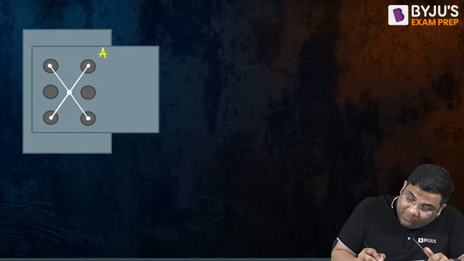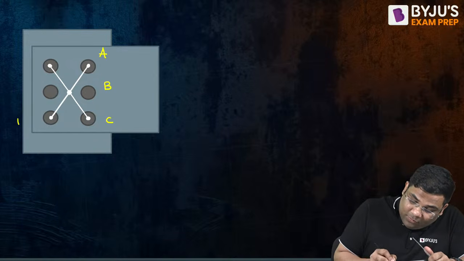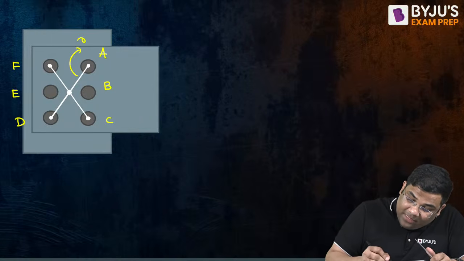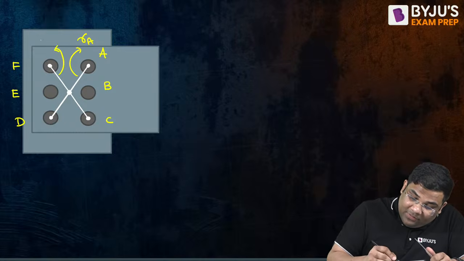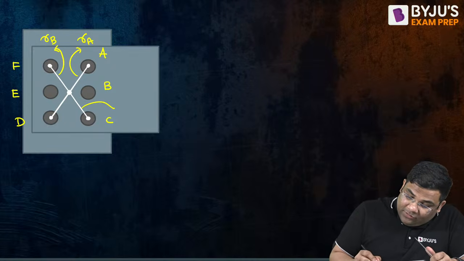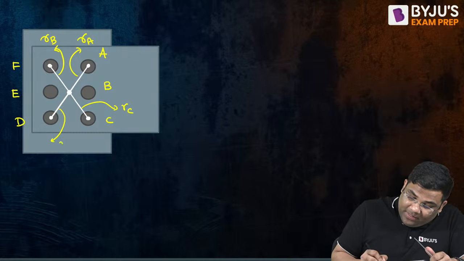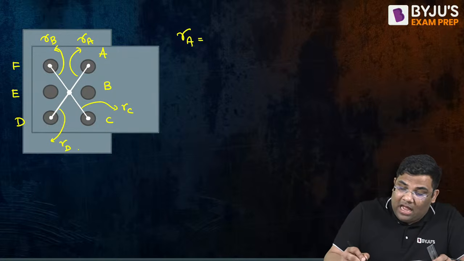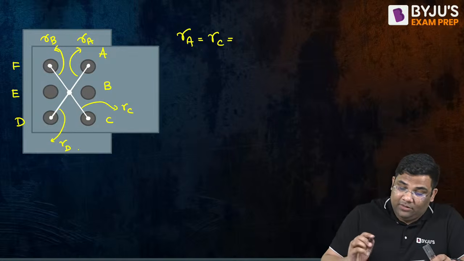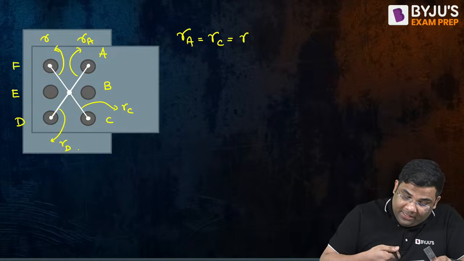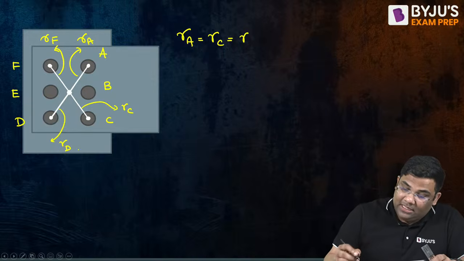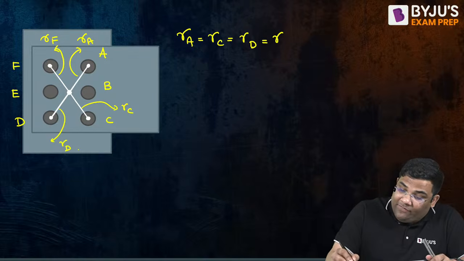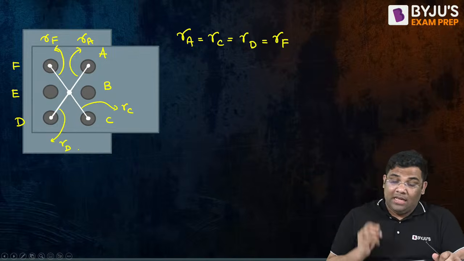This was bolt A, bolt B, bolt C, bolt D, bolt E, and bolt F. So this radial distance will be RA, this will be RB, this will be RC, this will be RD. Now you can see that some of these radial distances will be the same. RA is equal to RC, is equal to RD, is equal to RF, sorry, it's not RB, it is RF. Yes, they will be the same. And how to find this out?